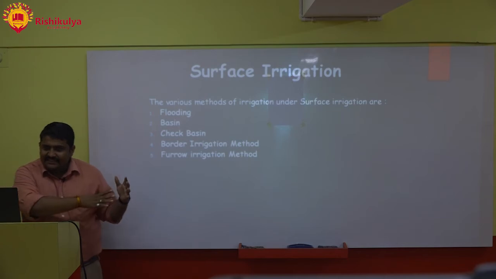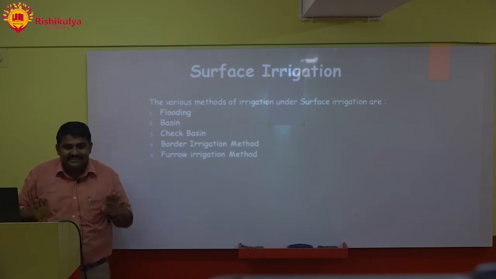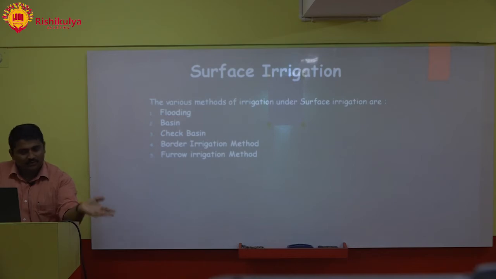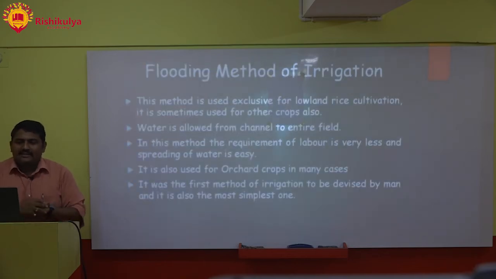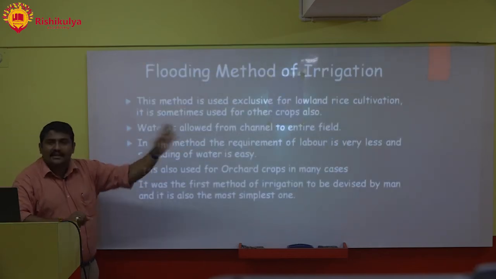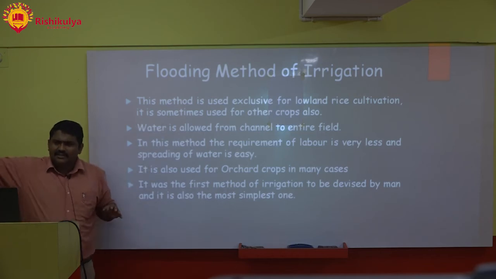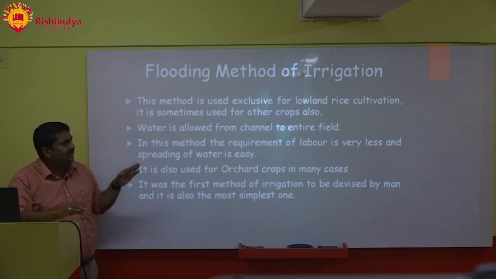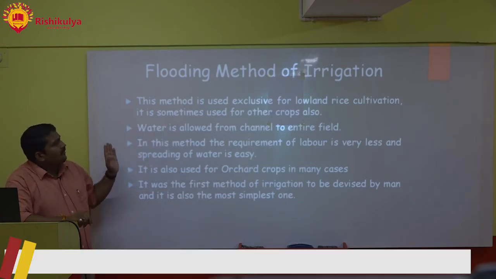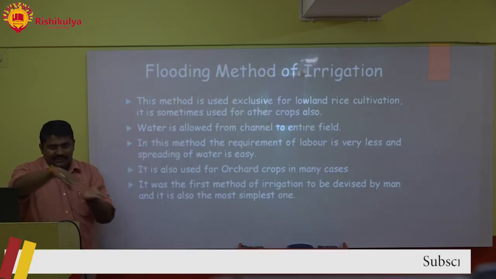Farmers are practicing it, but scientists are not advising this method anymore because it leads to a huge amount of wastage. Okay. Flooding method of irrigation. This method is used exclusively for lowland rice cultivation. Lowland rice cultivation means the normal areas in our country where we cultivate rice. It is sometimes used for other crops also. Water is allowed from the channel to the entire field.